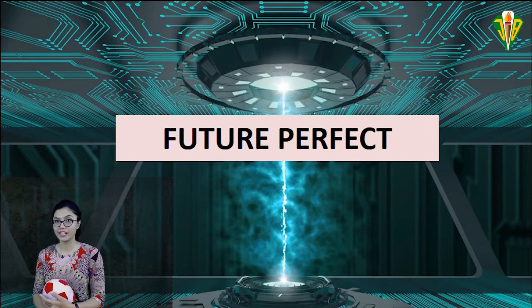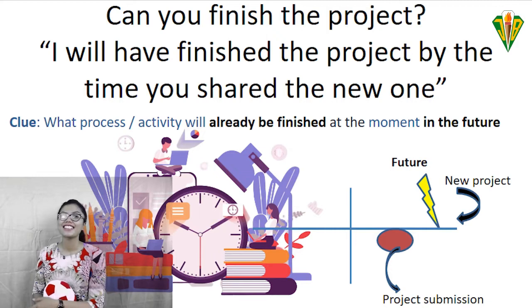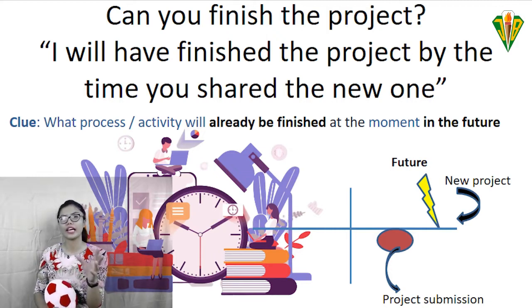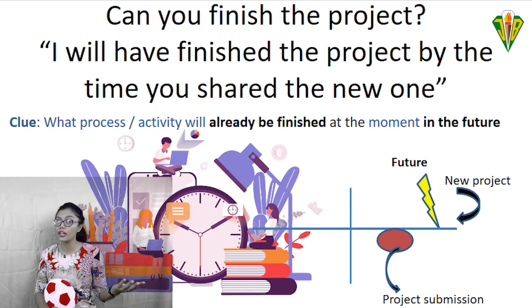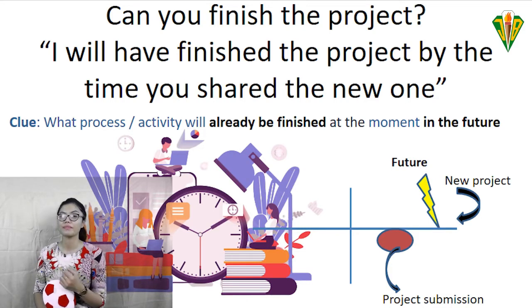Future perfect, the next one. This is the very last one, I promise you. So, for example, we have, can you finish the project? Maybe someone asked me that, can you finish the project? And then I'm cool and I say, I will have finished the project by the time you give me the new one. Or share me the new one.